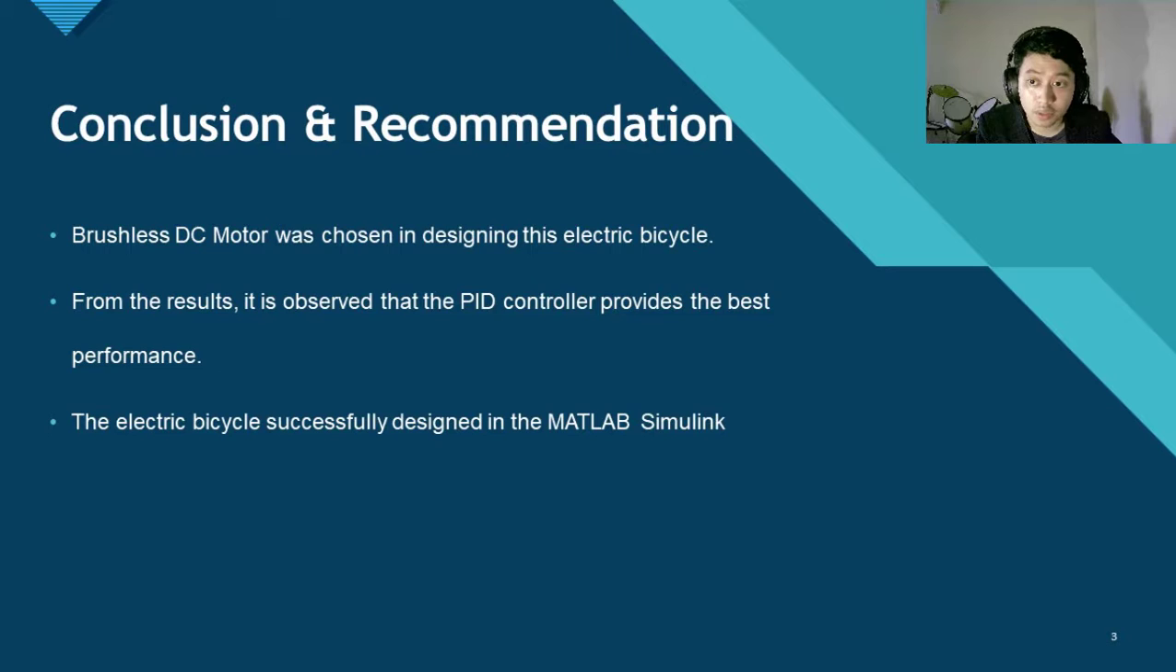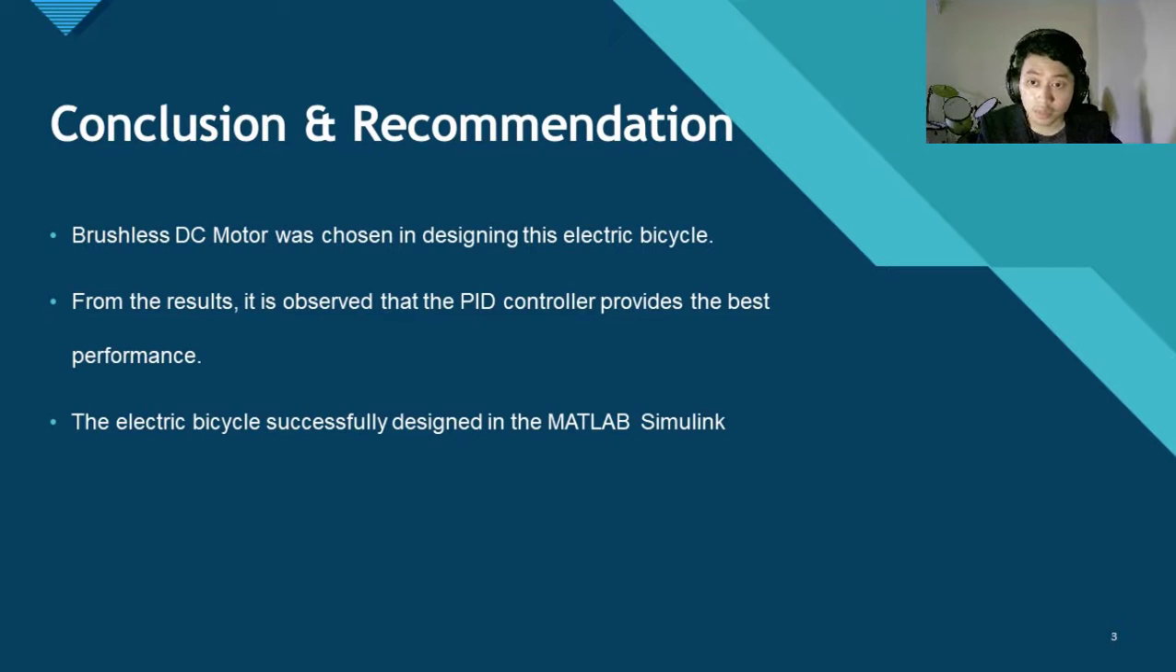As a conclusion and recommendation, the brushless DC motor was chosen in designing this electric bicycle. The reason why we use a BLDC motor is because this type of motor is one of the suitable motors to be used due to its high efficiency, and also the fewer losses that come from this motor itself. The fewer losses are because it doesn't have brushes, so it will not cause friction to happen.